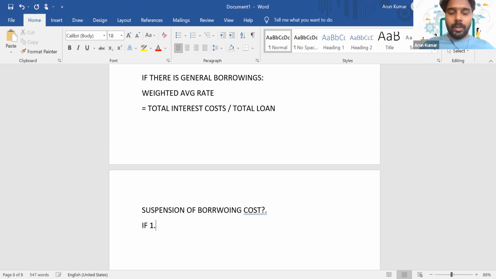the first situation, if the active development of the asset is interrupted.